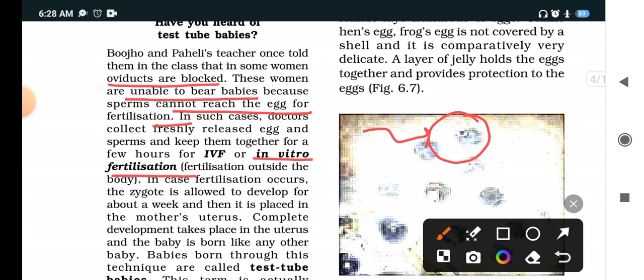So what happens in such cases? Doctor collects freshly released egg and sperm and keeps them together for a few hours. This is known as in vitro fertilization. In such cases fertilization occurs, the zygote is allowed to develop for a week, then it is placed in the mother's uterus. Complete development takes place in the uterus and the baby is born like any other baby.